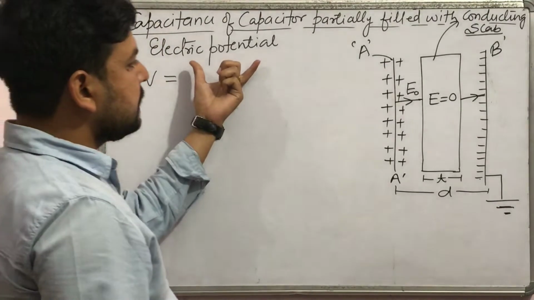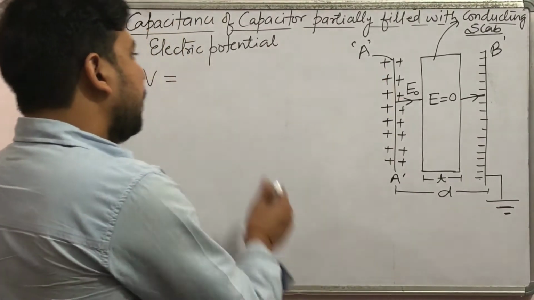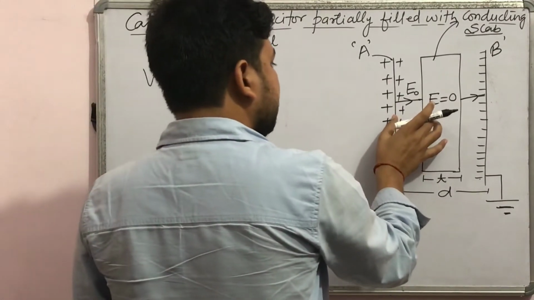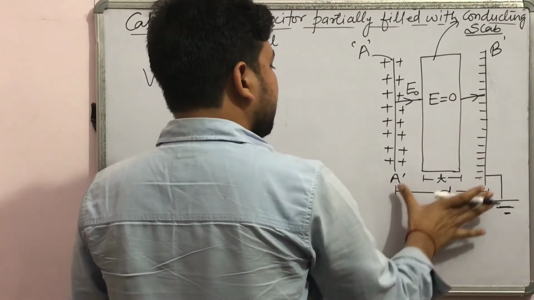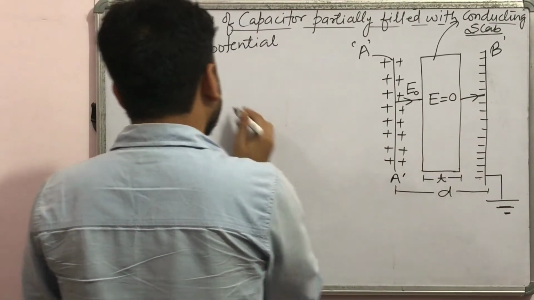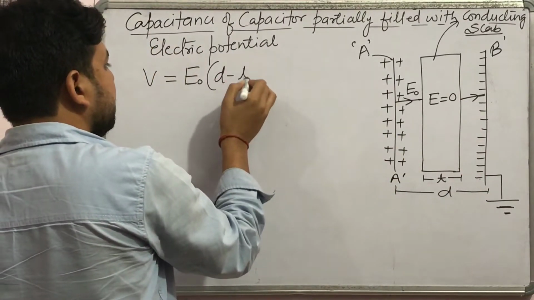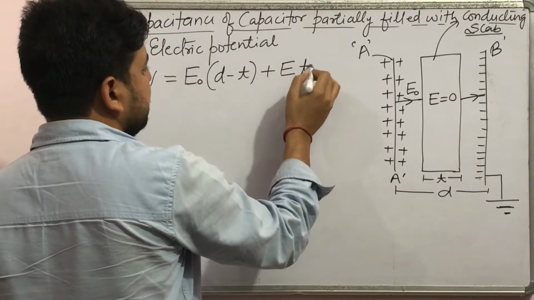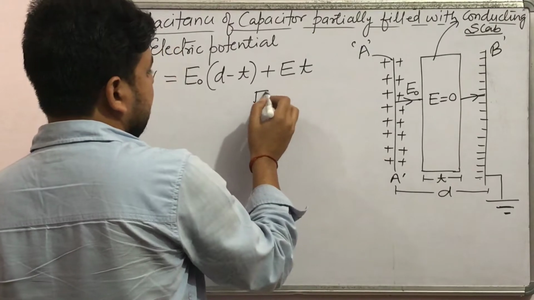Electric potential is electric field into separation. Here the electric field is E naught and the separation is D minus T. So E naught into D minus T plus electric field E into separation T, but here E is 0.